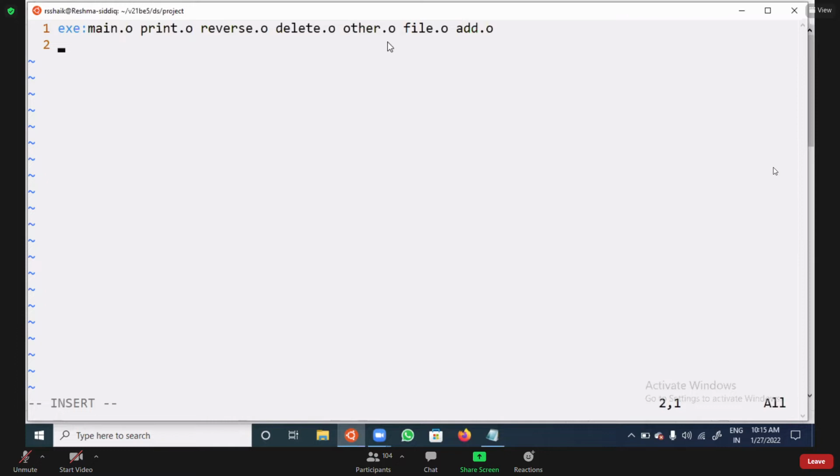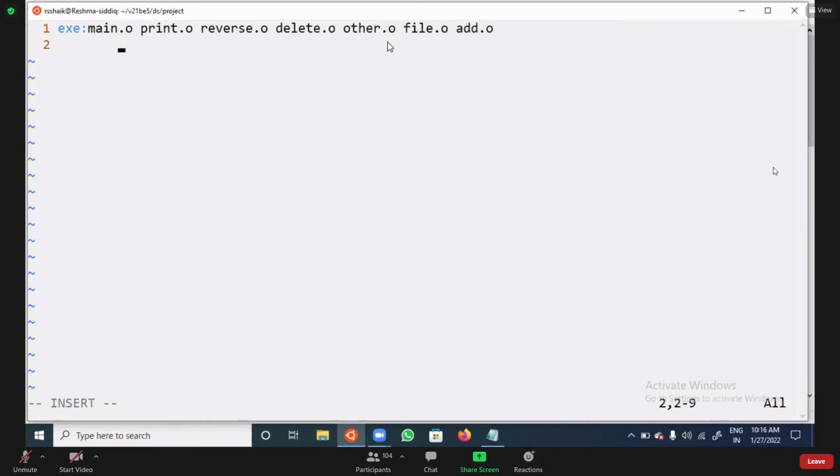In the second line, you need to write the command for how we get the executable file. While writing this command, the tab is a must on line number 2. Tab space is required.